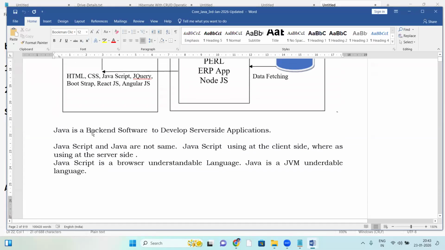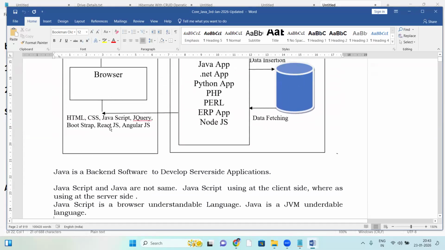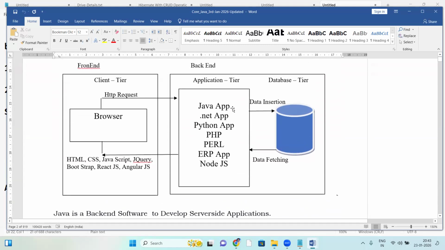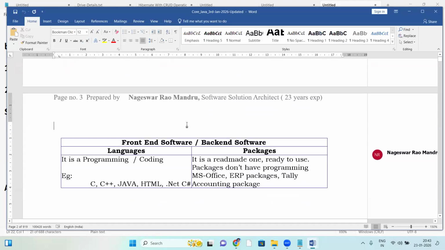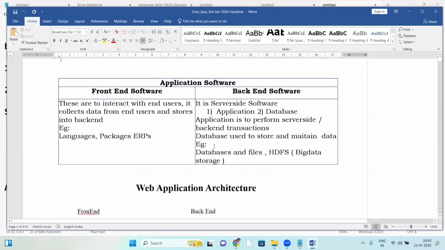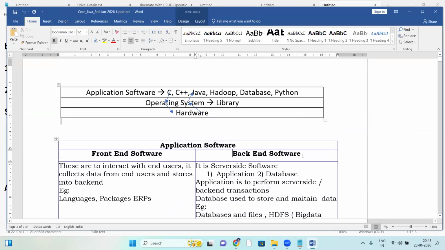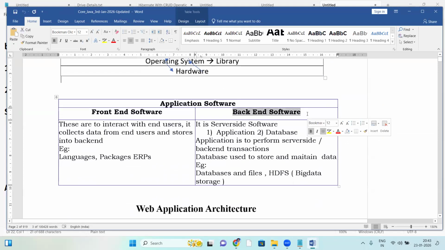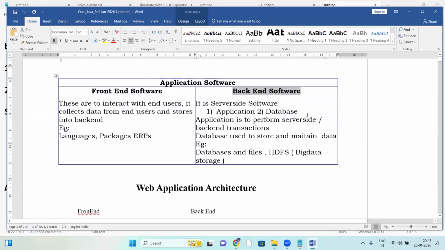Java and JavaScript are different. JavaScript works at the front end, in the browser environment. Java works at the back end. So Java is a JVM understandable language, and JavaScript is a browser understandable language. JavaScript comes on the front end, Java is a backend. Next, what is Java now? Java is an application software, working at the backend always. Java is a backend software.